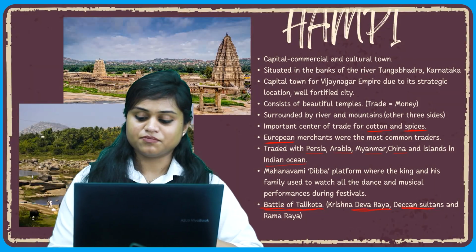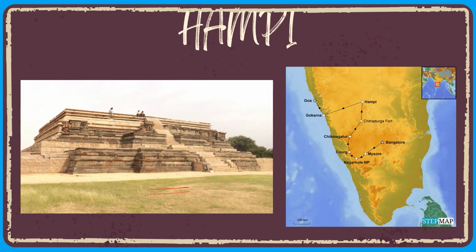Now, let us see this. As you can see, this was the elevated platform. This is the place where all the kings and queens used to sit, and they used to watch the festivals of Mahanavami. Now, let us explore the map, where we can easily locate that Hampi is situated here and it is very close to the port, and that is why Hampi is called a commercial and trading town.